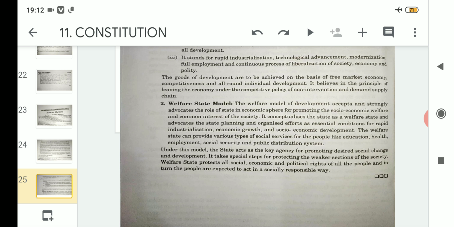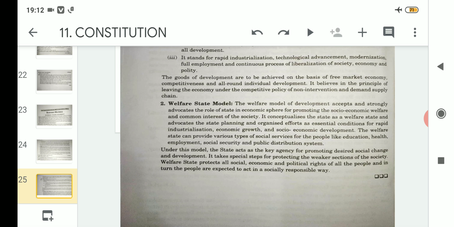So the welfare state model, apart from looking into the economic development, it also looks after the various socio-economic factors like education of the people, health of the people, unemployment factor, social security and public distribution system also. So under this model, the state acts as the key agency for promoting desired social change and development. So this model actually works as the key agency for promoting what? Social change also and development also. They want economic development, but that should also run along with the social development. So it takes special steps for protecting the weaker sections of the society.